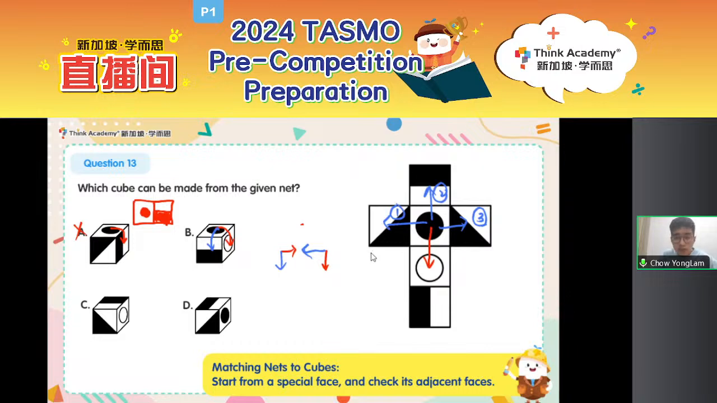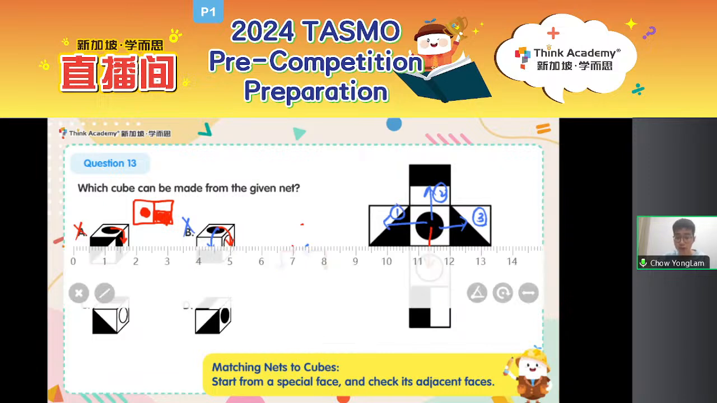If they don't match, then is this cube able to be formed from the net? Here is a rectangle. But if we look at the net, this part is actually a triangle. Do they match? They don't match. So the answer is not B. We are left with C and D now, okay? And E is not an option available.